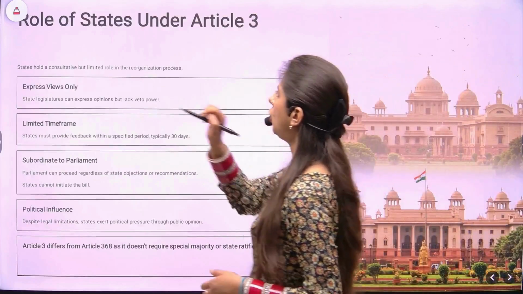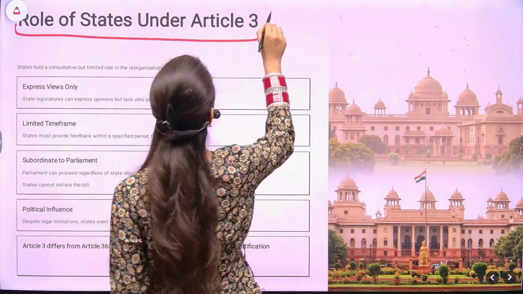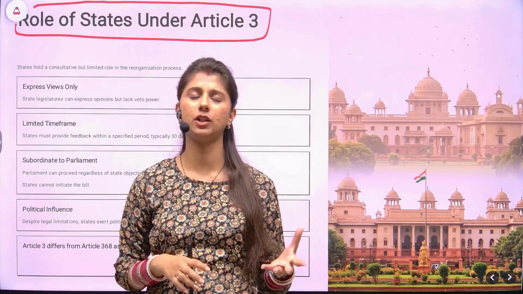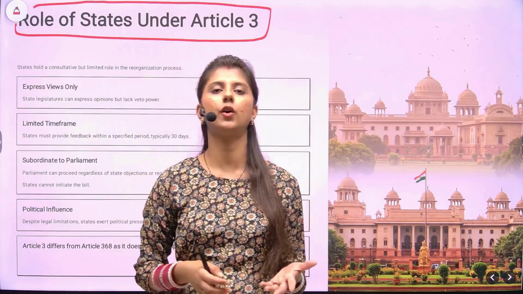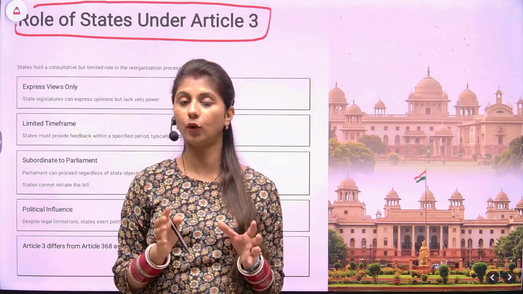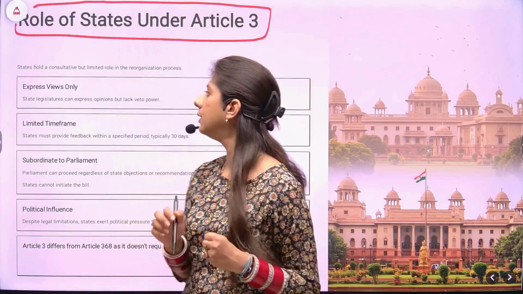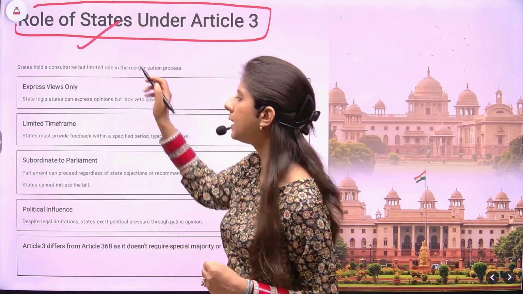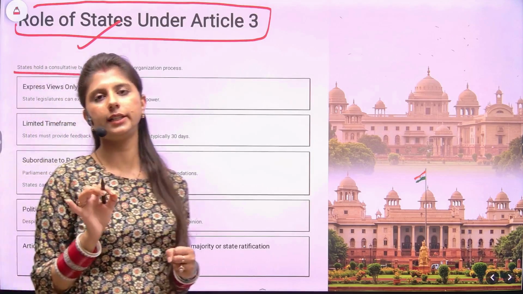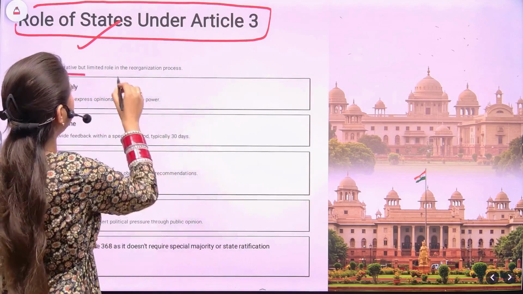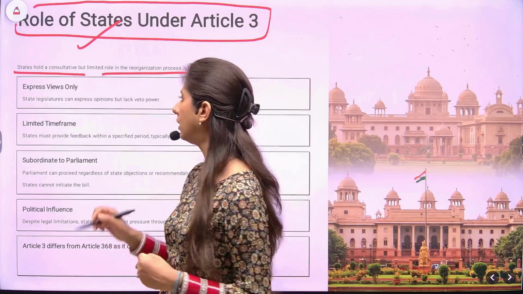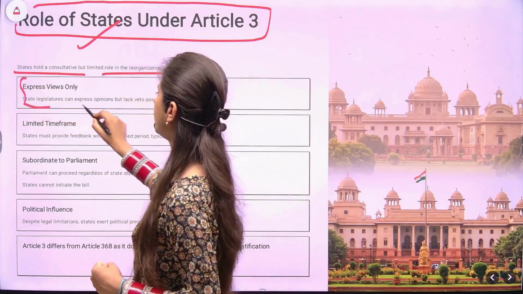Next, role of states under Article 3. In the present times, you must be aware, there are a lot of issues going on between the center and the states. States are asking for their autonomy, and there are various separatist movements. So from this particular Article 3, what present importance can be drawn? That is the role of states. States hold only a consultative, limited role in the reorganization process. Their role is advisory, not binding. They can express their views only.